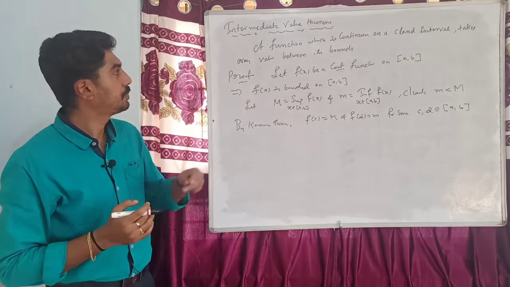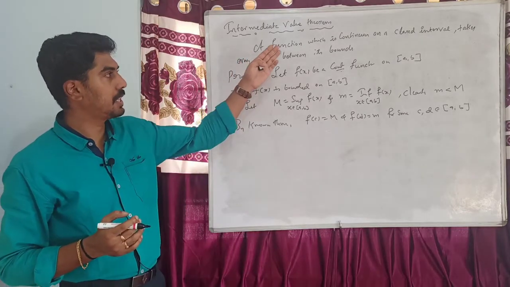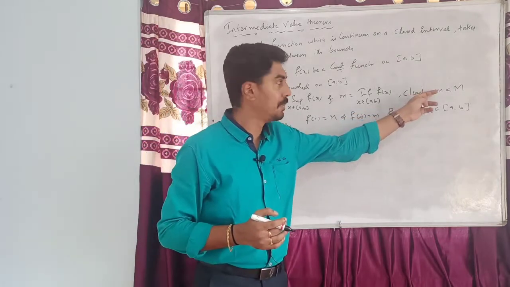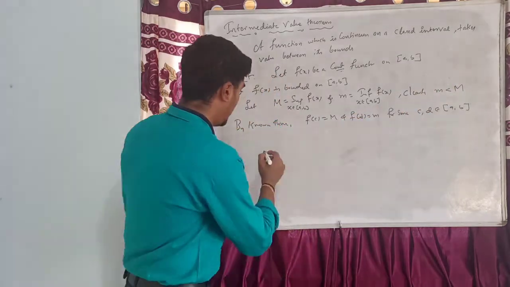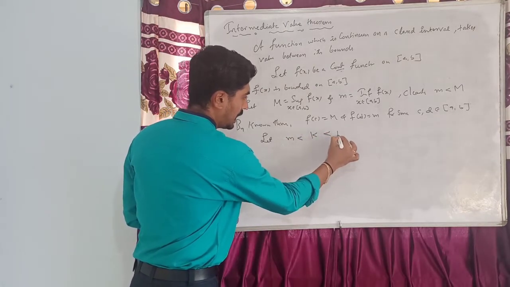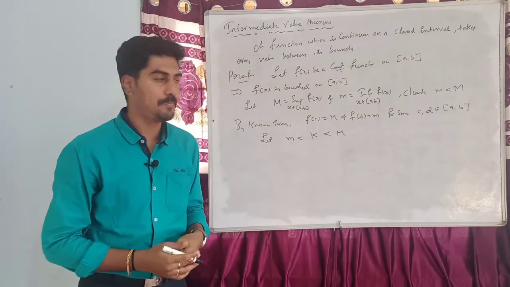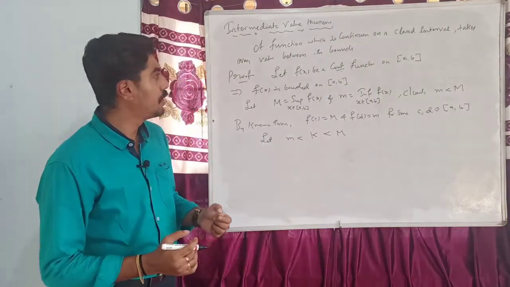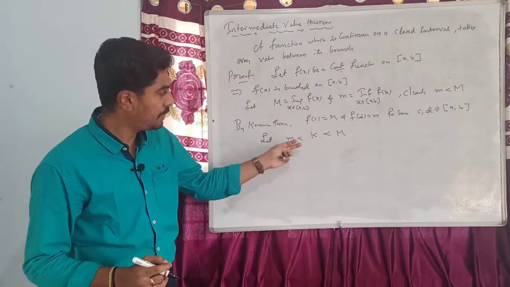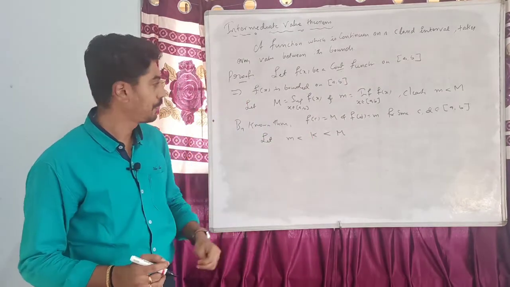Now to show that f(x) takes every value between its bounds, I consider a point in between. Let k be a point in between small m and capital M. Now we need to find an element e in the interval [a, b] such that f(e) will be equal to k.